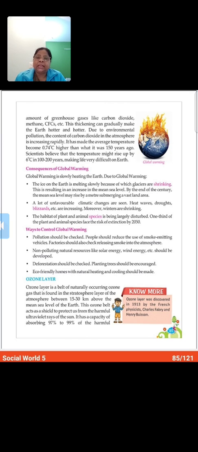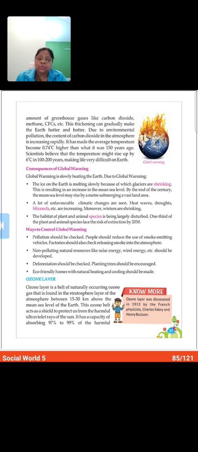It all dissolves in the atmosphere and pollutes it. In 100 to 200 years, scientists believe the temperature might rise up to 6 degrees Celsius, and at that time life will be very difficult.